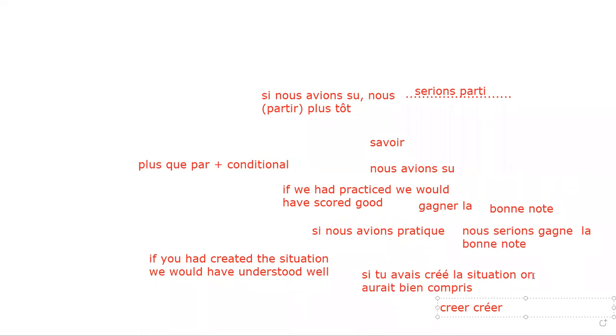I can say on aurait. On aurait, basically we are using for, I can say nous aurions also. Instead of using on aurait, I can say nous aurions. Say Claire, what is my understand verb? Have you done comprendre verb? Comprendre is my verb to understand. All of you, please tell me yes or no. Yes. So comprendre, past participle compris. So nous aurions bien compris. It means understood well. Nous aurions bien compris, or either I can say on aurait bien compris.